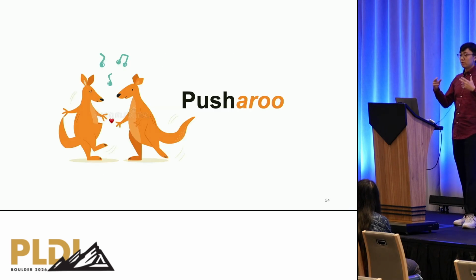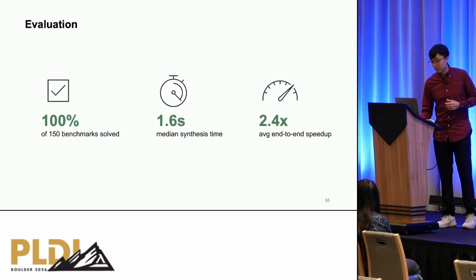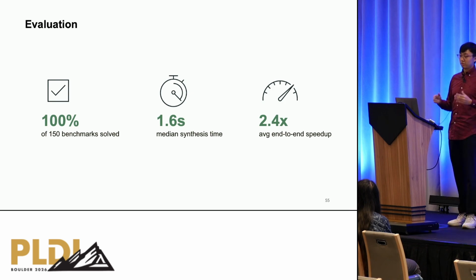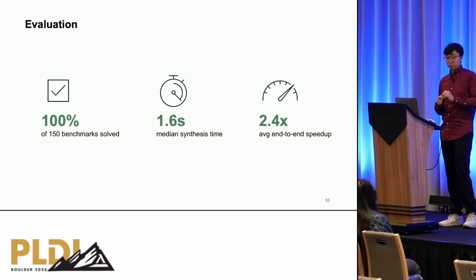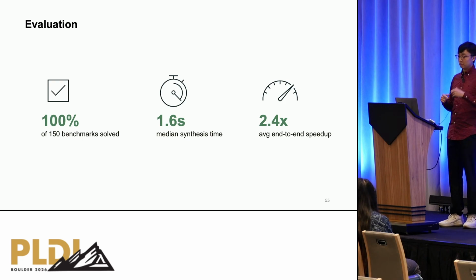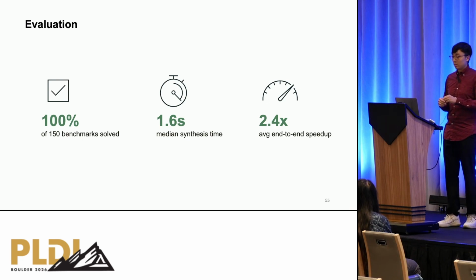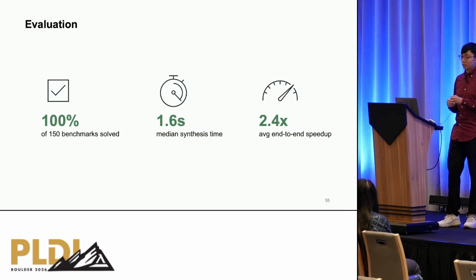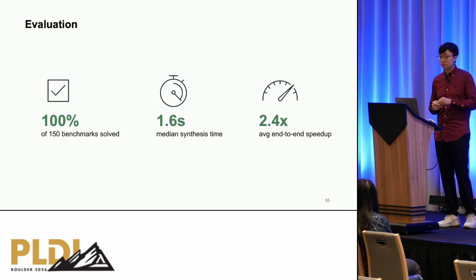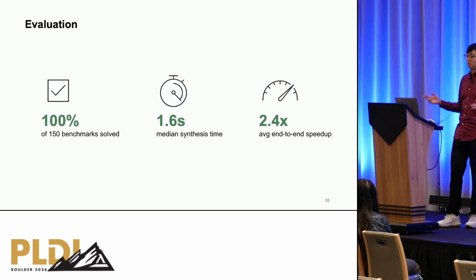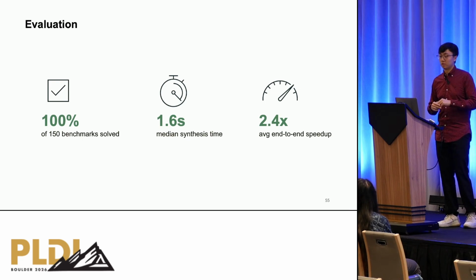Given all these ingredients, we implemented all of them in a tool called Pushroo and evaluated it on a suite of 150 benchmarks involving real-world UDFs. And it turns out that Pushroo is really good. It is able to solve and infer optimal pushdown splits for 100% of them. And it's able to do so very quickly. The median synthesis time is 1.6 seconds, and it has a big impact on the end-to-end runtime of the pipelines.